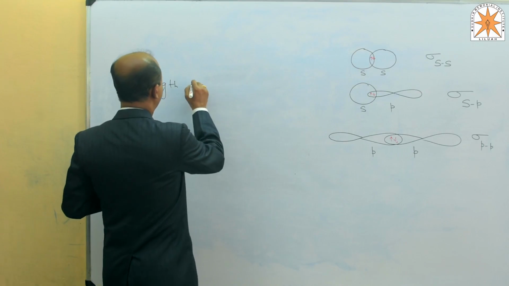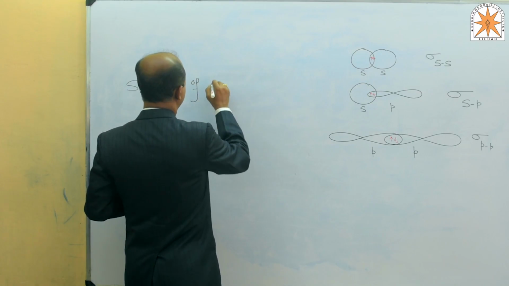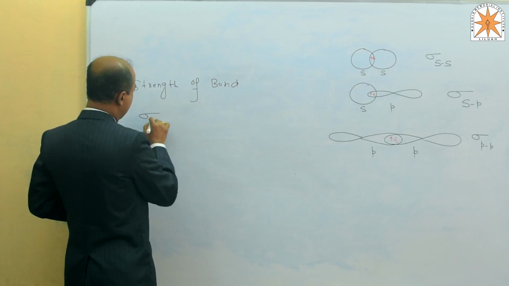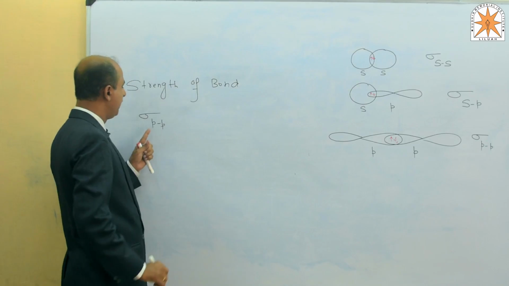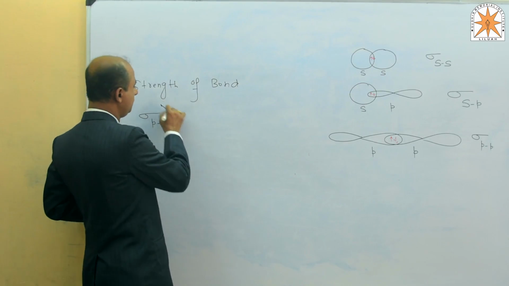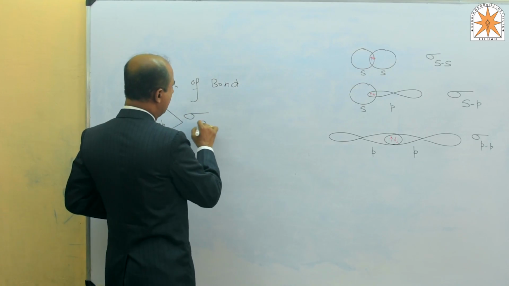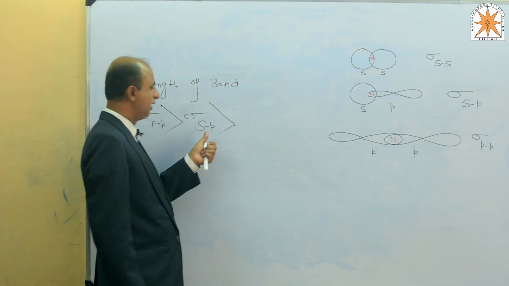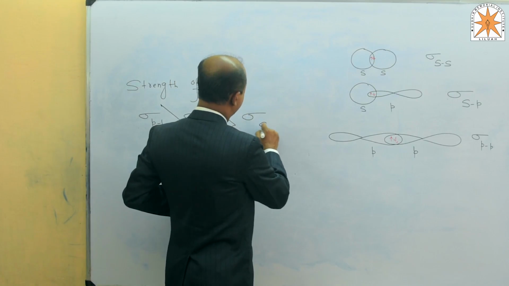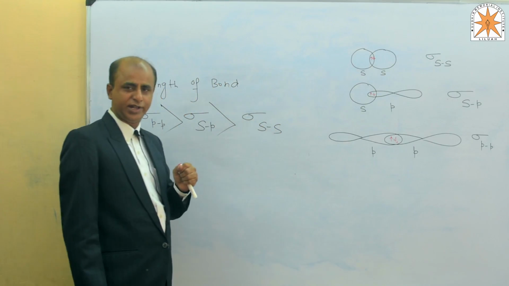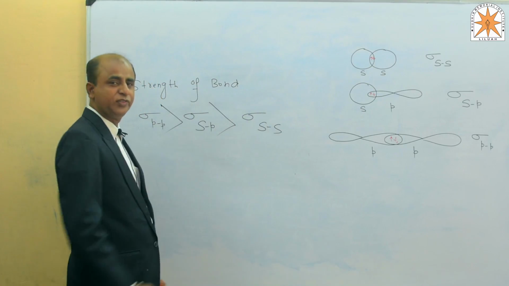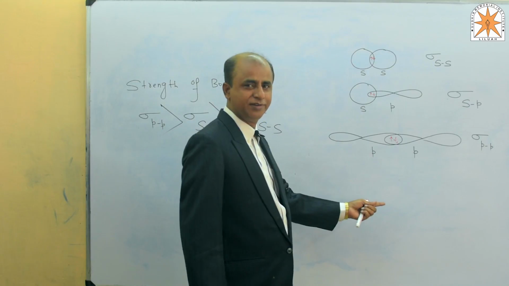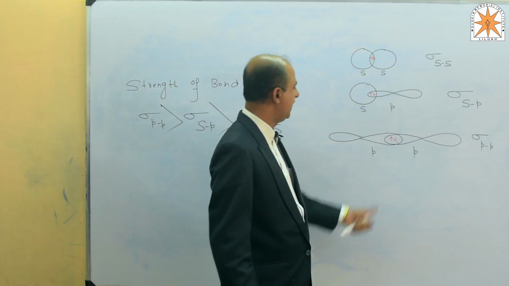So for the strength of the bond, sigma PP, which is 100% directional, is greater than sigma SP, 50% directional, 50% non-directional, and then sigma SS, 100% non-directional. All these bonds are sigma, formed by head-on collision, head-to-head collision, where sharing takes place.